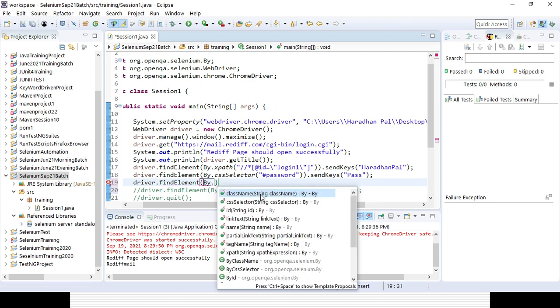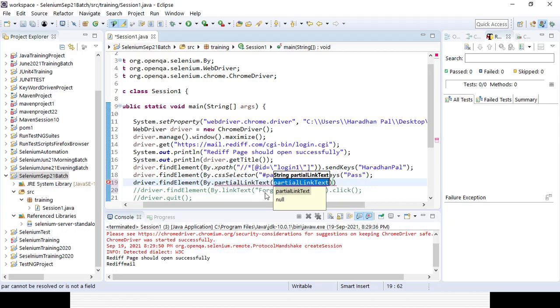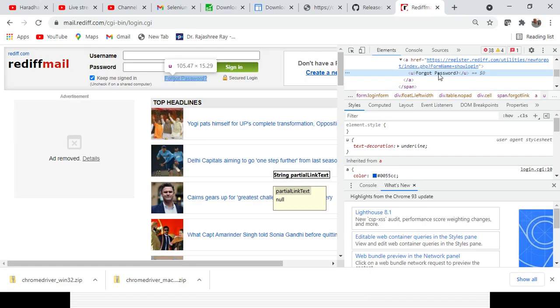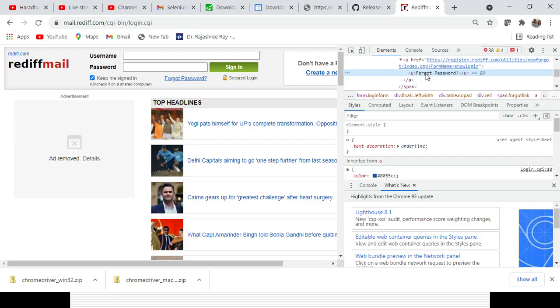Suppose here 'forgot' is the fixed part. If you know that 'forgot' will be fixed, and 'password' can be changed to 'password123', then I will go for the partial one, with the help of the fixed or static component instead of the volatile or dynamic one. So it will still work. Dot click, that is a link, right?